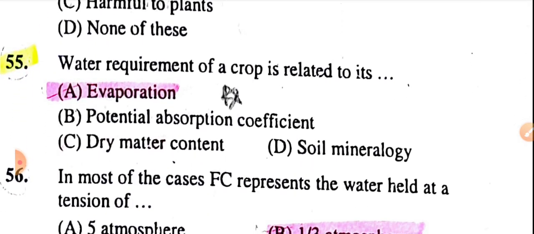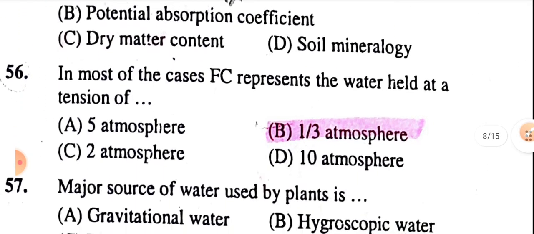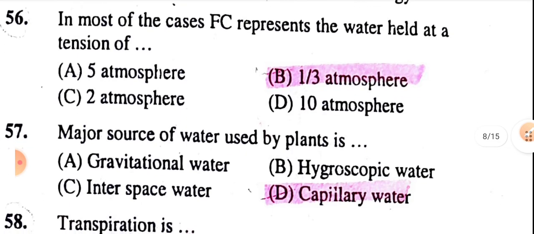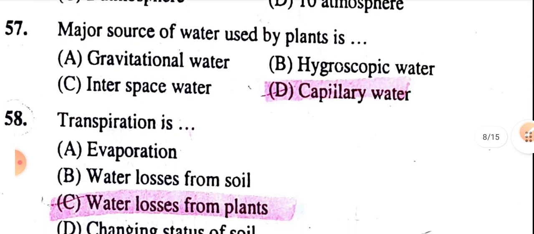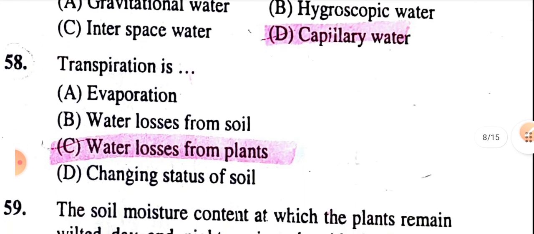Water requirement of crop is related to evaporation. In most cases, field capacity represents the water held at tension of 1/3 atmosphere. The major source of water used by plant is capillary water.